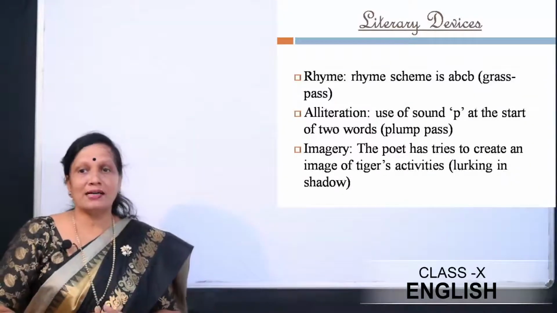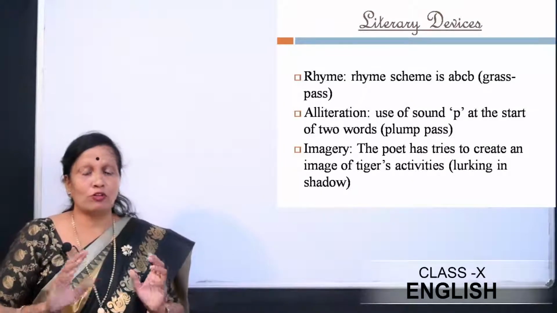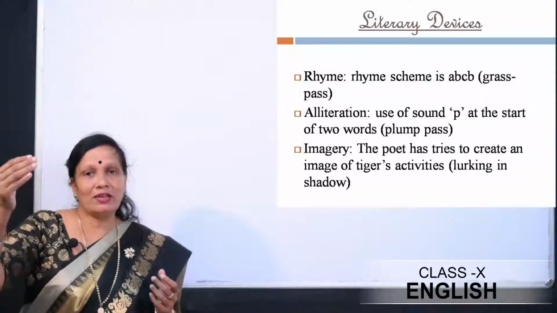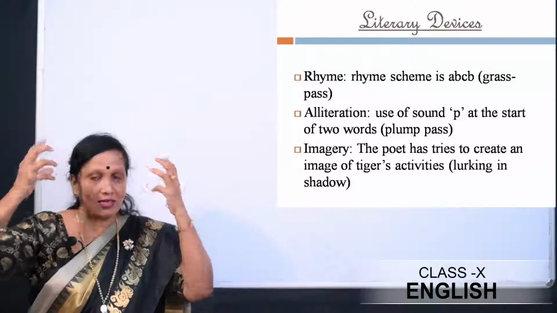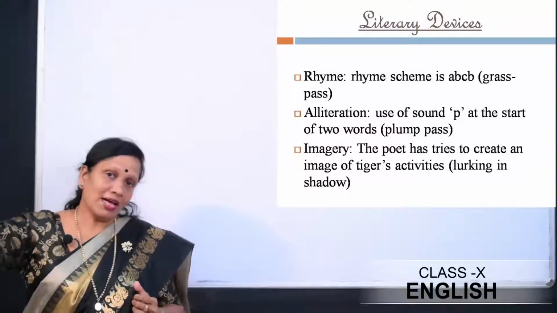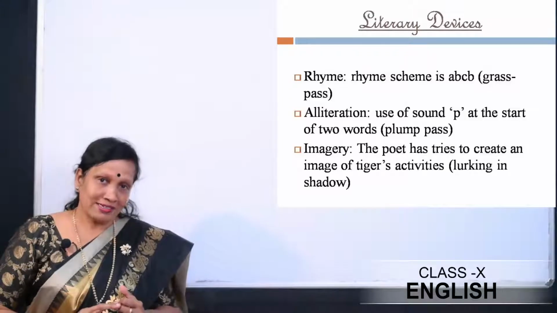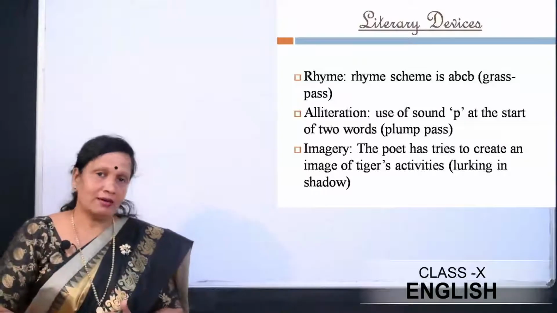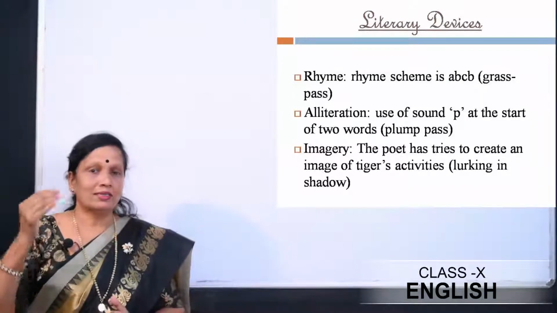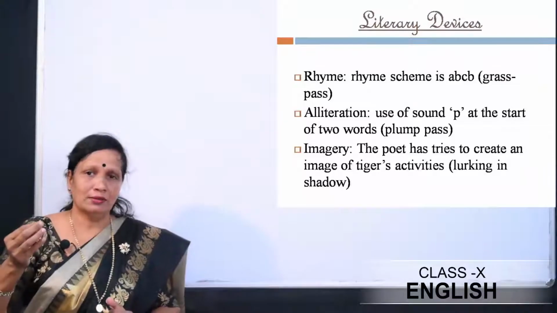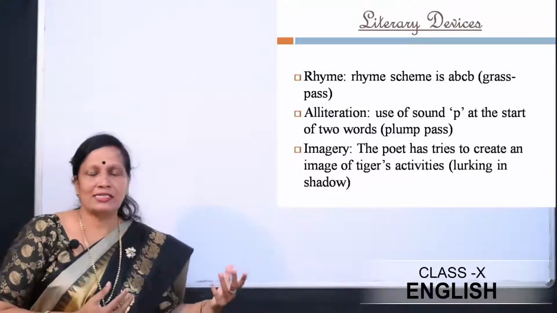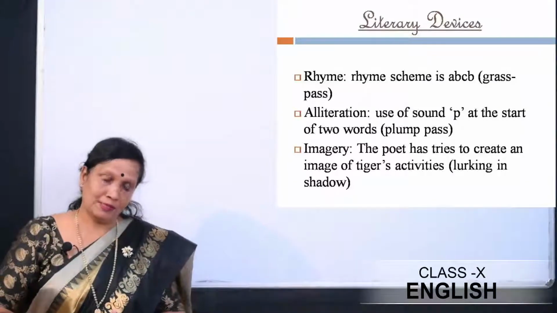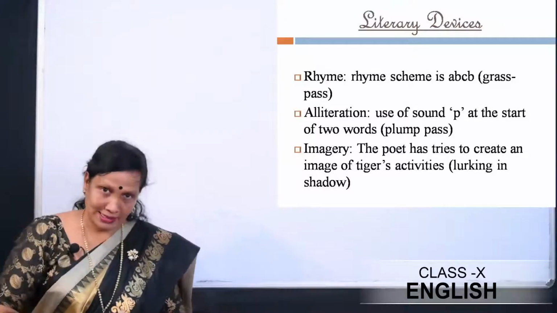Imagery. The poet has tried to create an image of the activities of the tiger, lurking in shadow. So when we read these lines, we imagine in our mind the tiger in the forest, isn't it? The tiger hiding behind. So that image comes to our mind. The activities of the tiger mentioned by the poet, that is lurking in the shadow. There is imagery. The bushes, the shadows of trees, they create an image of the different activities of the tiger in the forest. Now let's go to the next stanza.